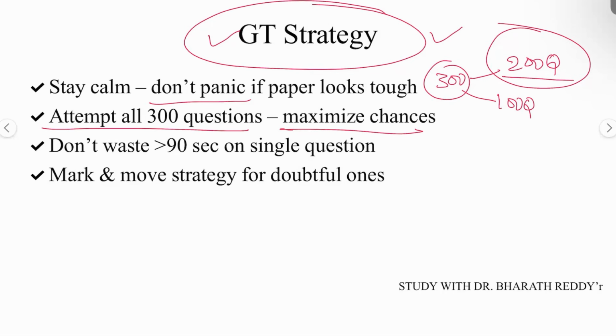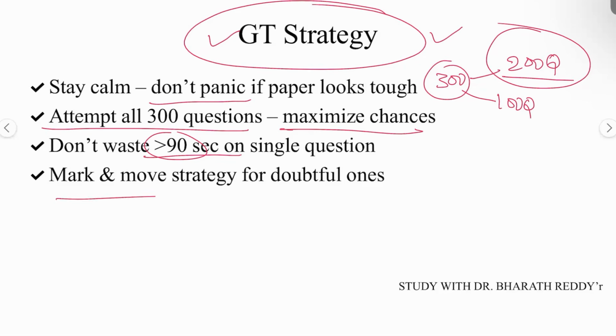And don't waste 90 seconds on a single question. Usually, we spend 1 minute on one question, right? But even if you take 90 seconds, it is fine for me. But don't waste more than that. Don't get stuck on a single question for a long time, 2 minutes, 3 minutes. It is not going to change anything. At least in 1 to 1.5 minutes, you have to clear that question. If it is less than 1 minute, it is very great. But if it is more than 1 minute, you have to think about why you are making that mistake. You have to analyze why you are stuck on that one question only, and immediately move on to the next question.